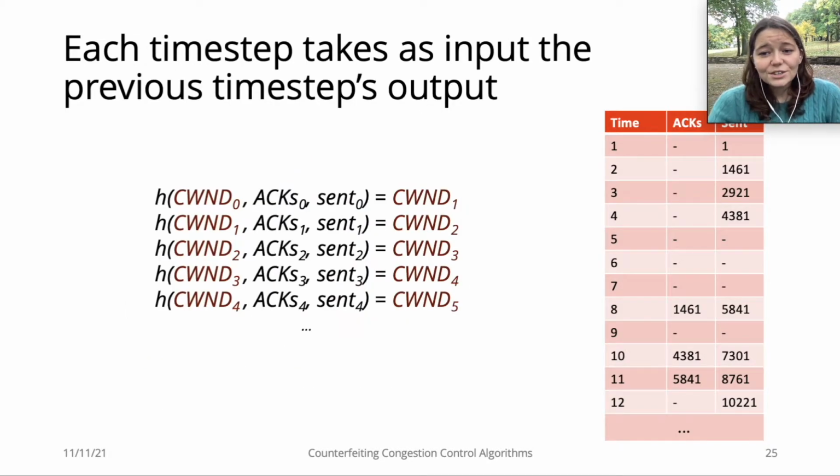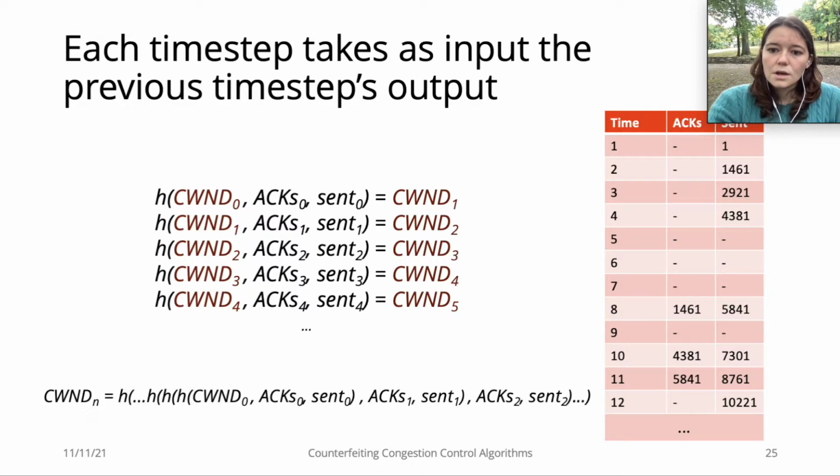The missing information, fortunately, does not prevent us from doing synthesis, because we do know something about the congestion window values that we are missing. Each timestep's input is the previous timestep's output. For example, the input window on timestep 1 is the output window on timestep 0. So in the problem of CCA synthesis, we don't have examples for each independent execution of the desired function f. Instead, we have information about the successive composition of the functions we are trying to synthesize. This makes CCAs a more challenging synthesis problem.